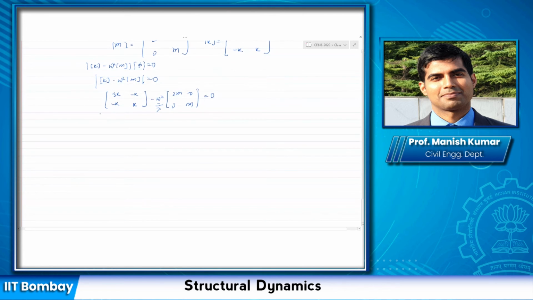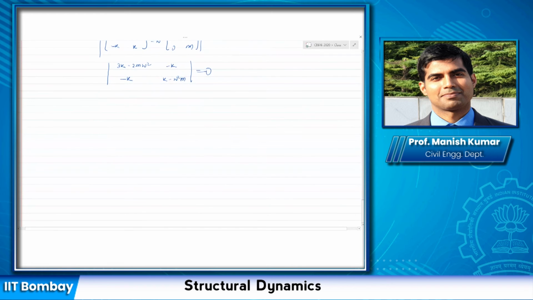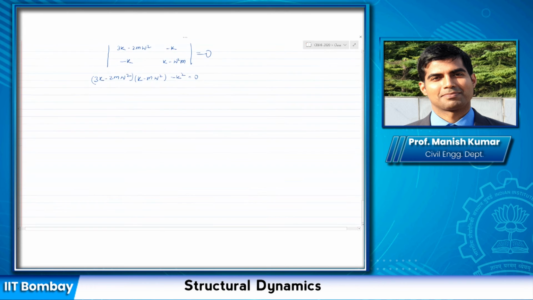So the determinant of this is 3K minus 2M omega square. I'm still continuing with omega square here. And then minus K. Minus K minus omega square times 0, so that is 0. Again minus K, and that would be K minus omega square M, and this is equal to 0. So the determinant means I need to multiply 3K minus 2M omega square and K minus M omega square, minus K square, equal to 0. You can expand this determinant, this is what you will get.